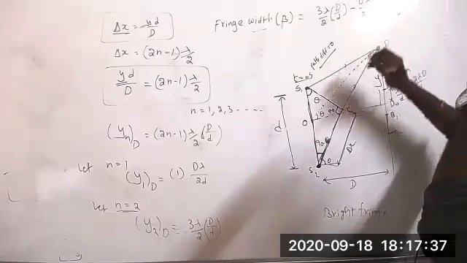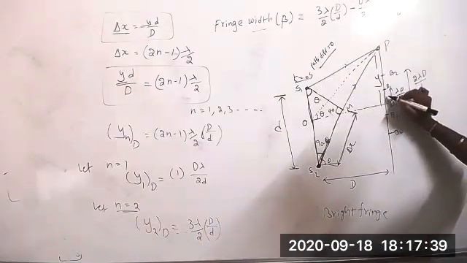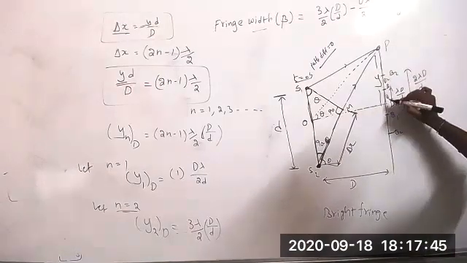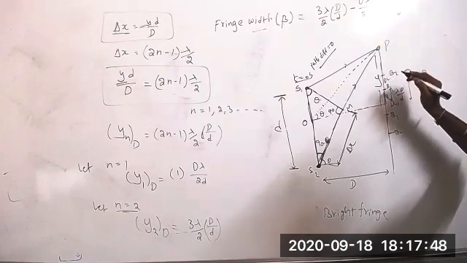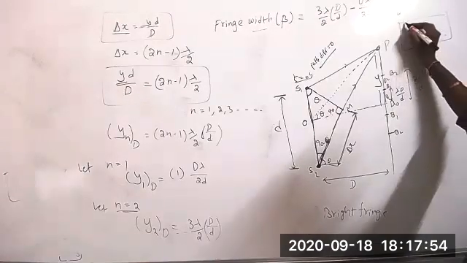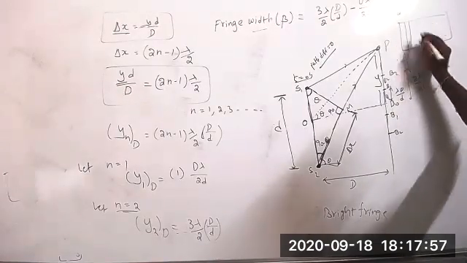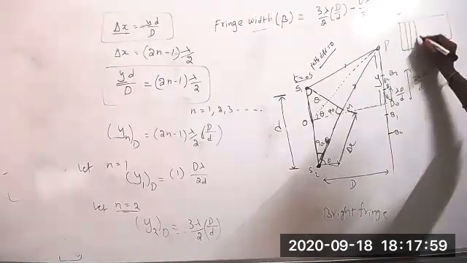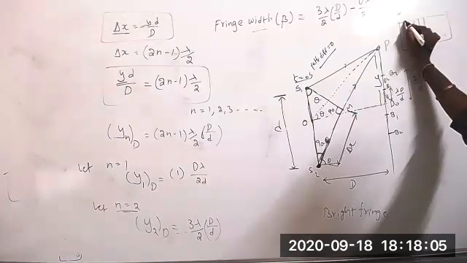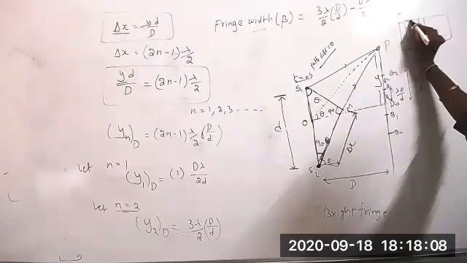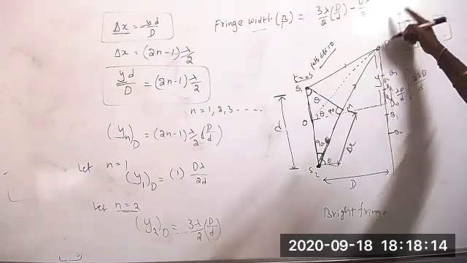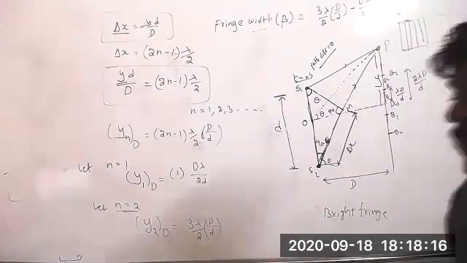Same, sir. So here, between these, dark fringe 1, dark fringe 2, dark fringe 3. Between these bright fringes, a dark fringe will form. Constructive interference, destructive interference. Constructive, destructive. Constructive, destructive. What is the difference between these two lines? Between these two also the same difference will be there. So we can say the fringe width between dark fringes and between bright fringes is the same.